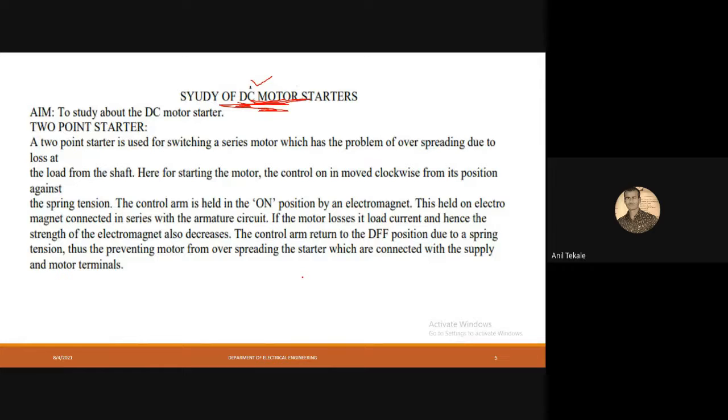Okay, so in that starter, whenever we are applying voltage, at that time this motor will draw some current. So let me explain the working of the DC motor, how this motor works. So first thing, there is one stator. Okay, there is one rotor. The rotor has a supply, the stator has a supply, but how it works, let me tell you. First of all, we are giving a supply to the DC motor. These are the positive and negative terminals, and we will give 220 volt to the motor.